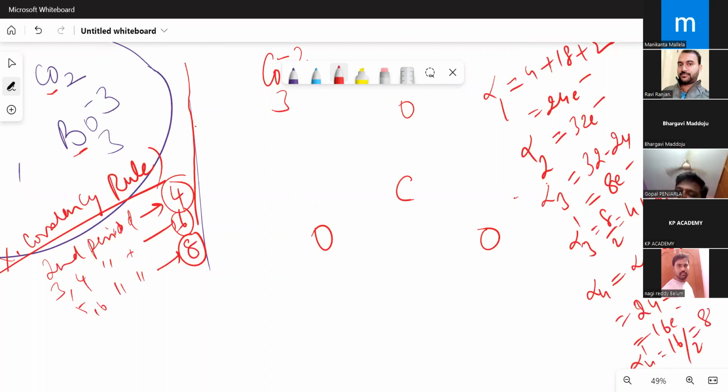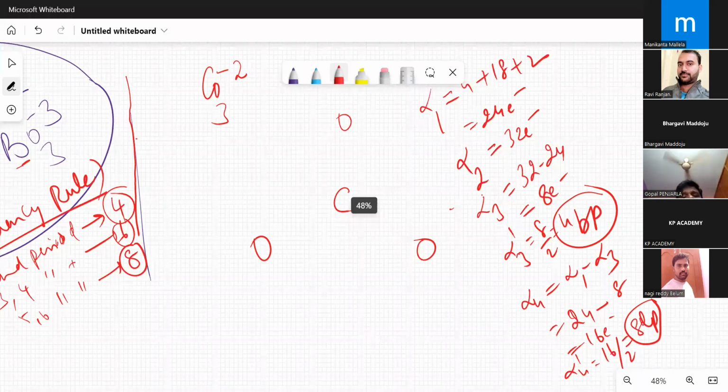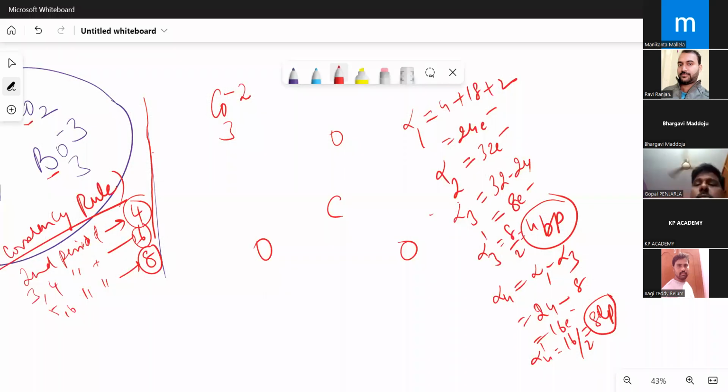So 8 lone pairs. So this will give you a quick idea of how many bond pairs and how many lone pairs are possible to be present in this species. Otherwise, if you keep on going with the trial and error method, it takes more time and you may go wrong. 4 bond pairs and 8 lone pairs. Is it correct? Right? Now, where do you put these 4 bond pairs? Wherever you want, you can put, because all of them are oxygens only, like this I'm writing.